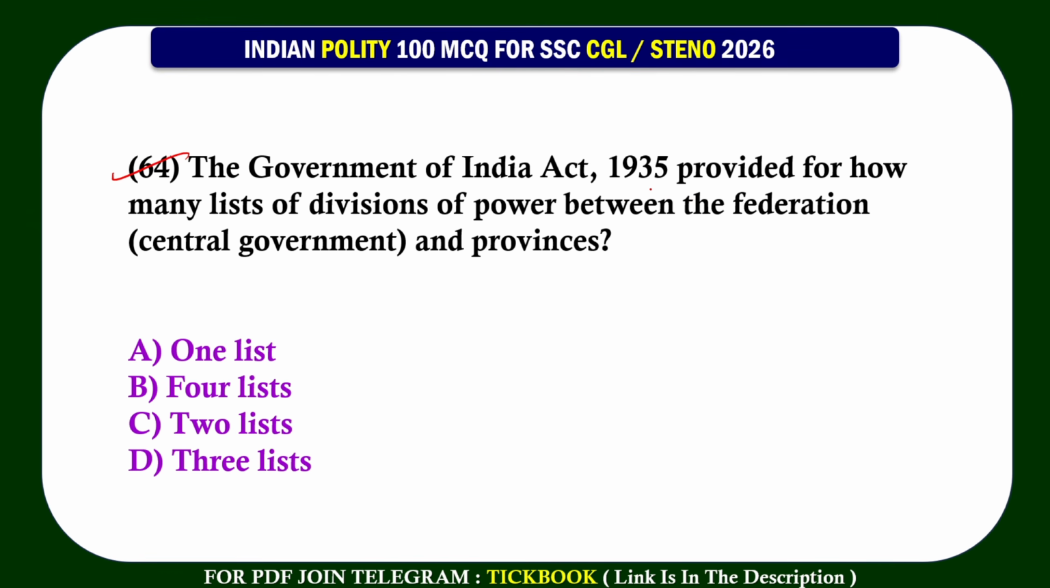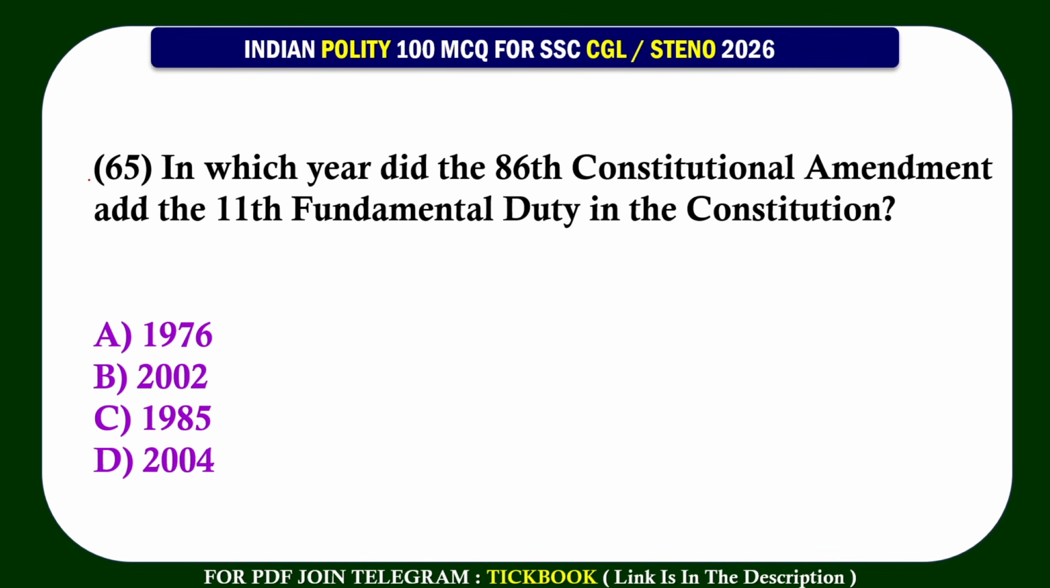64. The Government of India Act 1935 provided for how many lists of divisions of powers between the Federation and provinces? I think it's a repeated question. Option number D is the right answer, 3 lists. Question number 65. In which year did the 86th Constitutional Amendment add the 11th fundamental duty in the Constitution?